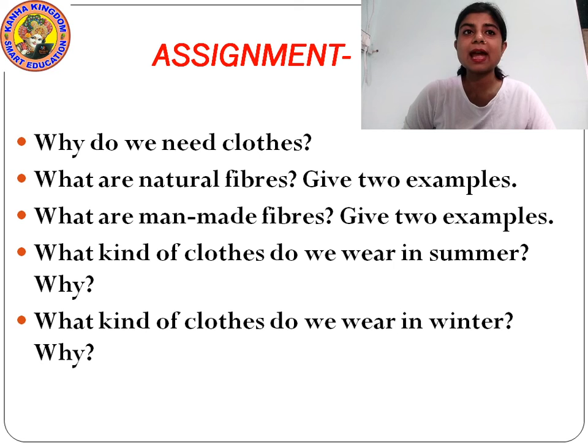What kind of clothes do we wear in summer? We wear cotton clothes in summer. What kind of clothes do we wear in winter? We wear woolen clothes in winter. So these are the questions. Please write them down in your notebook at home.